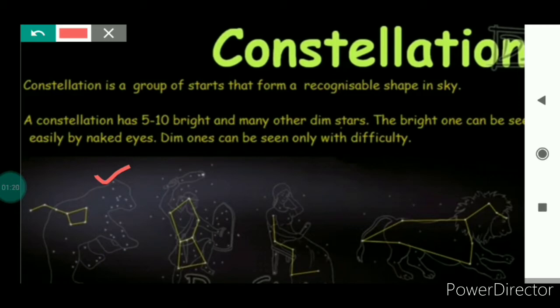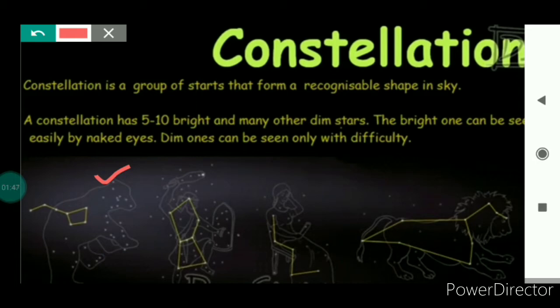All the stars in a constellation stay together, and the shape of the constellation stays together. That means the shape of a constellation always remains the same. Constellations appear to move from east to west in the sky. This is because Earth rotates from west to east. And constellations are named after the figure they resemble.